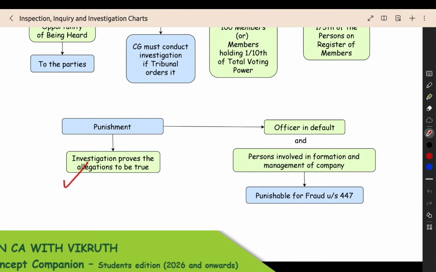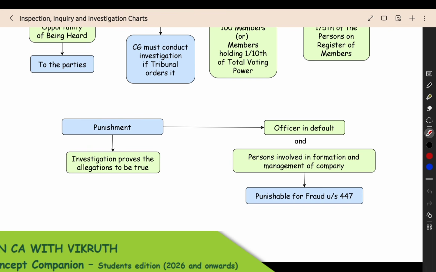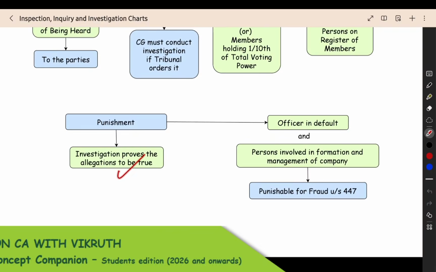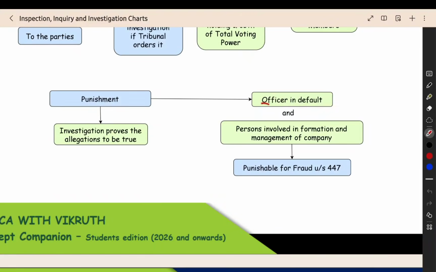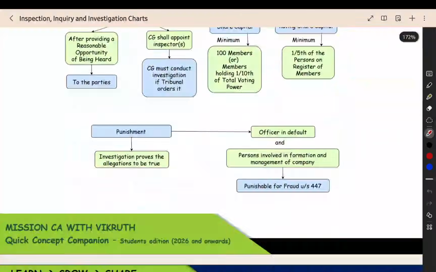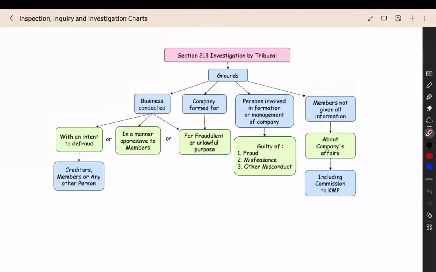Punishment. If the investigation proves the allegations to be true, that all the accusations are true, then all the officers in default and persons involved in the formation and management of the company, who created the company and who are currently managing the company, will be punishable for fraud under section 447. So this is section number 213, investigation by the tribunal.